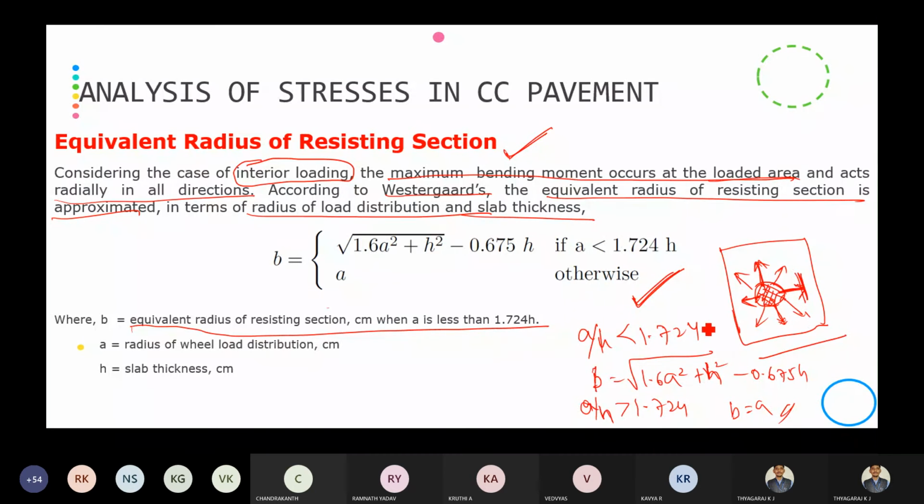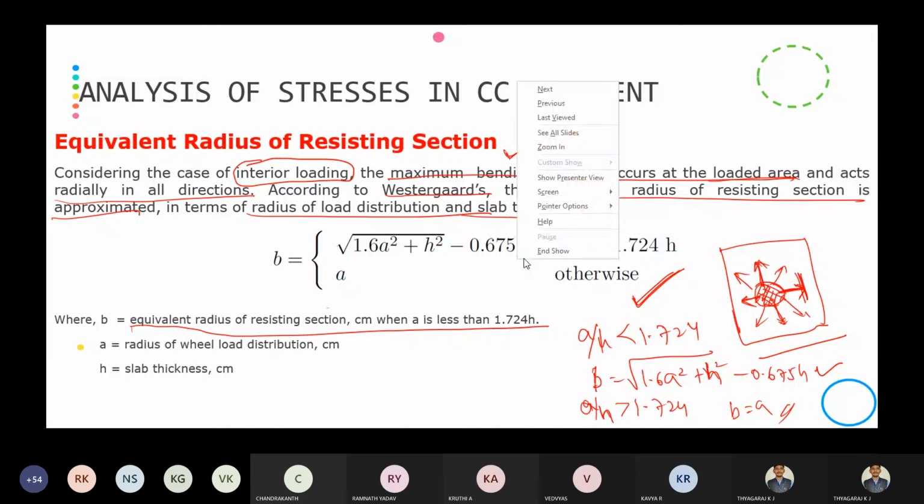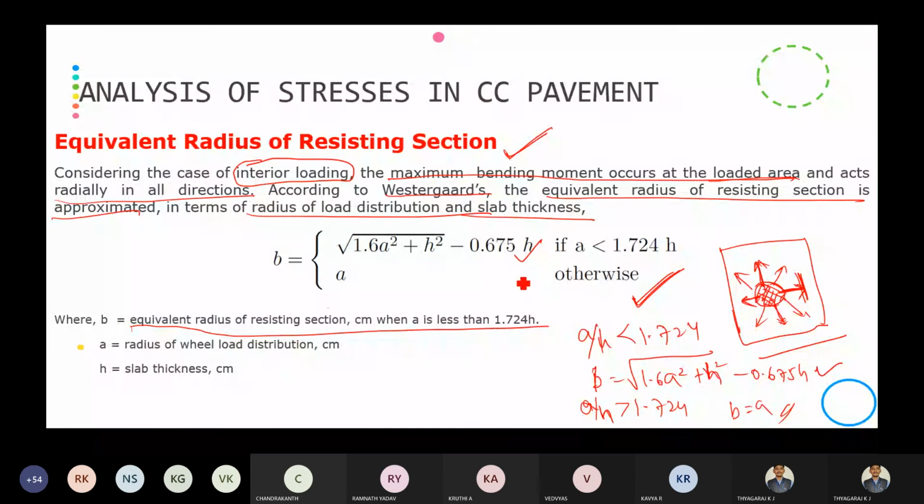If A by H is less than 1.724, you have to use this formula. If it is greater than 1.724, you have to take B equal to A. A is the radius of wheel load distribution, H is the slab thickness. So kindly note down the formula.